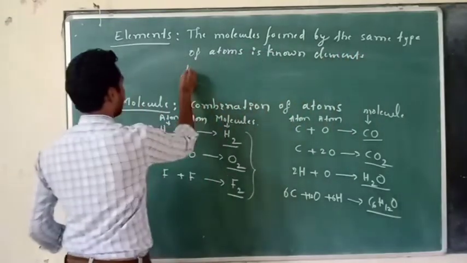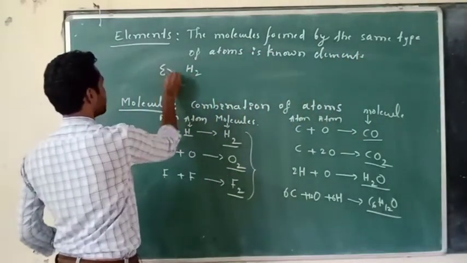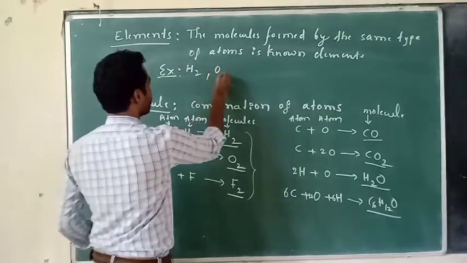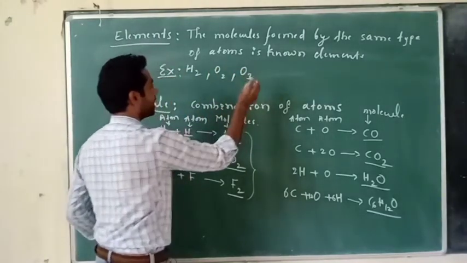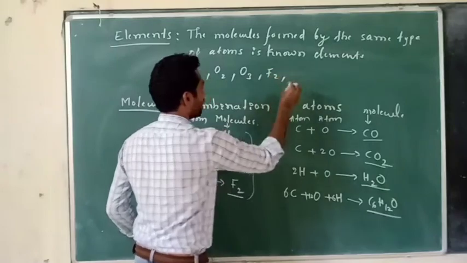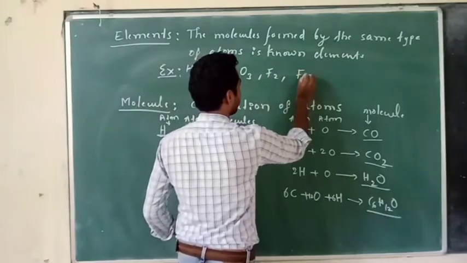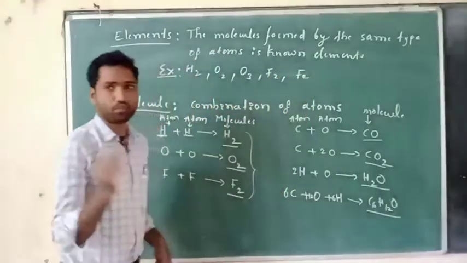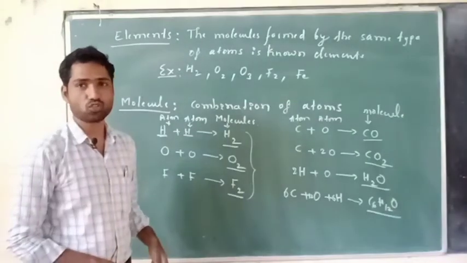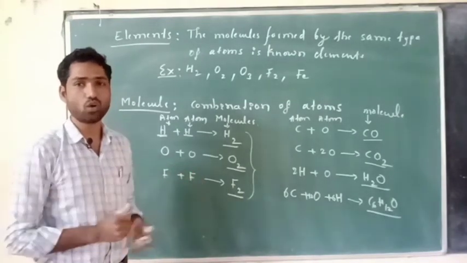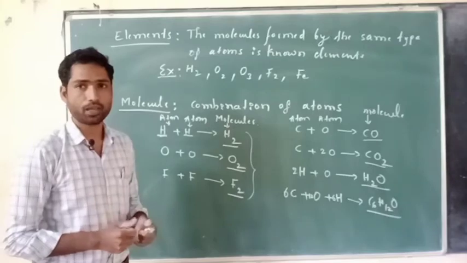For example, H2, O2, ozone O3, F2, Fe. Iron, a metal piece. Only Fe atoms are there in that whole metal piece, right?